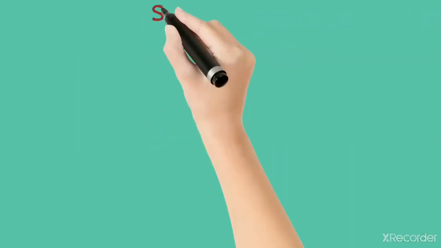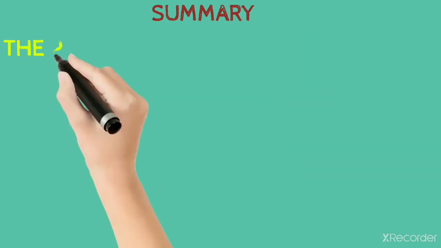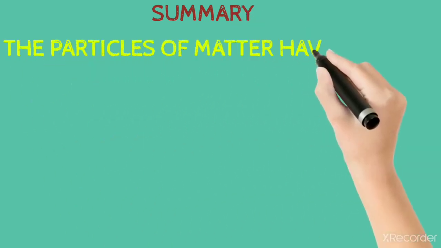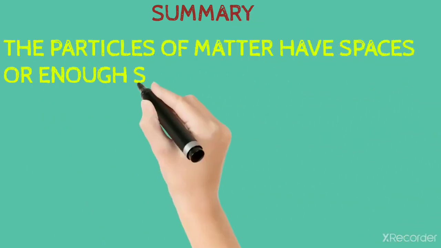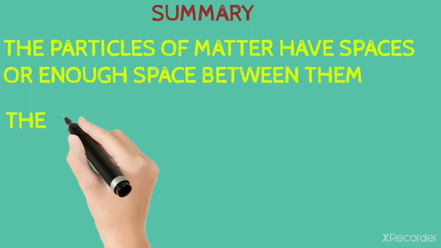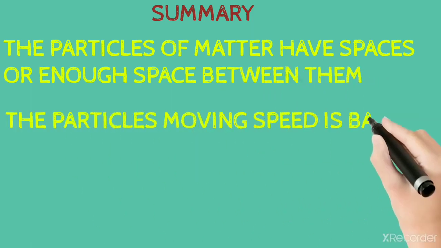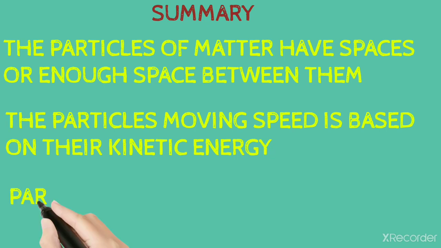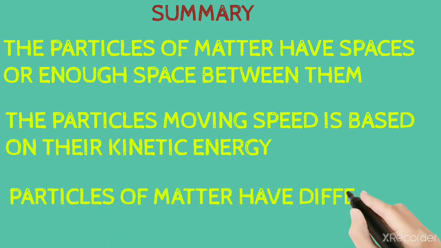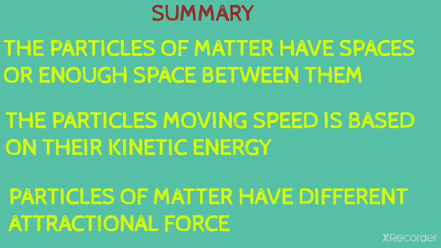Let's see the summary of this video. The particles of matter have enough spaces between them. The particles' moving speed is based on their kinetic energy. Particles of matter have different attractional force. In the next video we learn about states of matter.